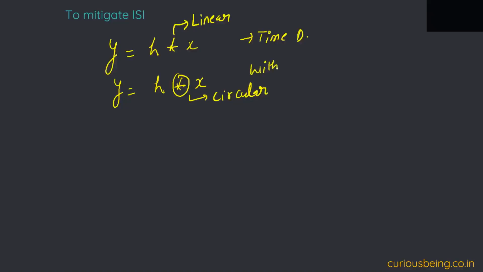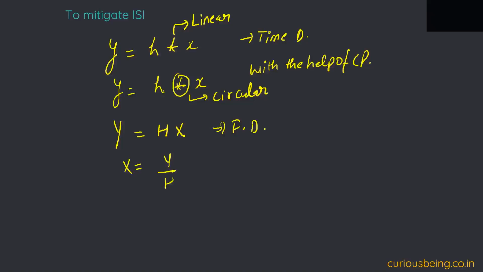Write it as: with the help of the CP, we can convert this. And if we take the Fourier transform of this, because now we are dealing with discrete signals, I can simply write it as Y equals H into X. Now from the receiver's point of view, at the receiver I can simply do Y upon H. So this is also known as a one tap equalizer.